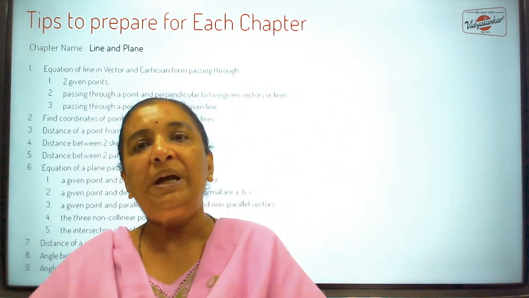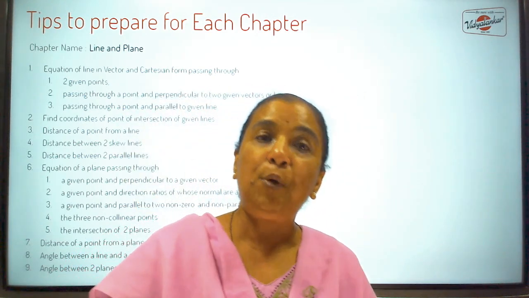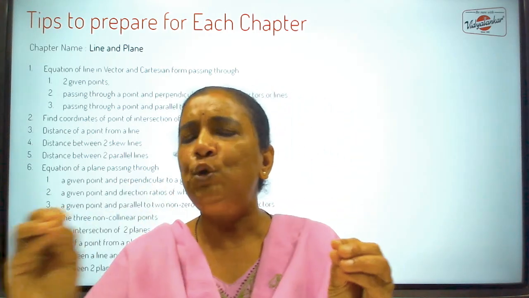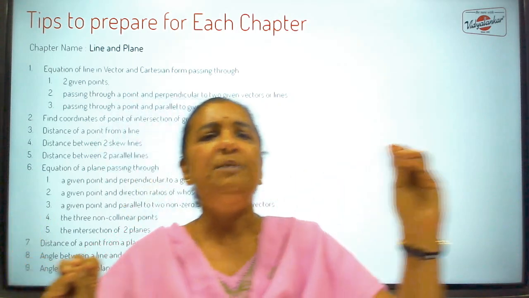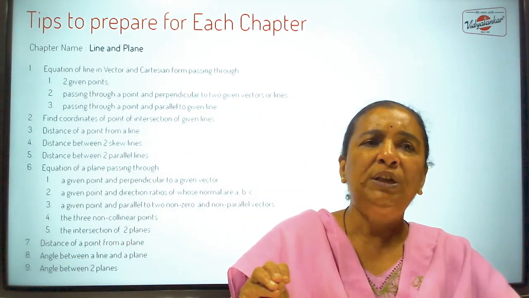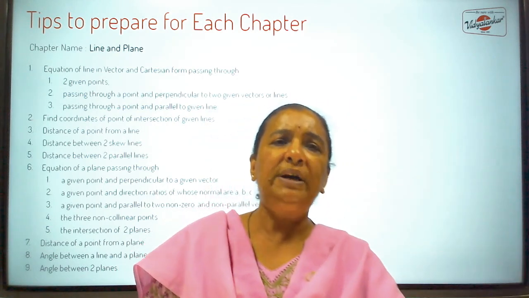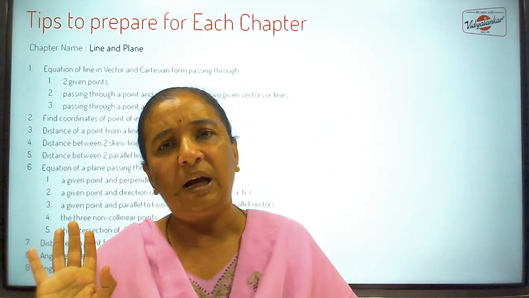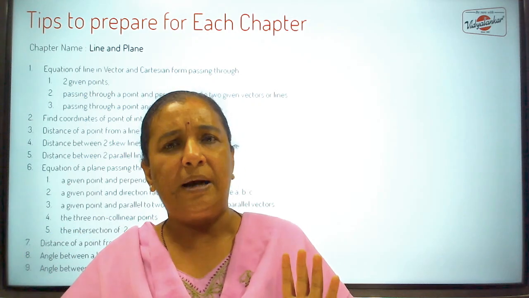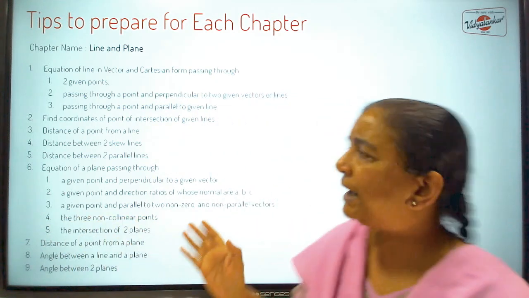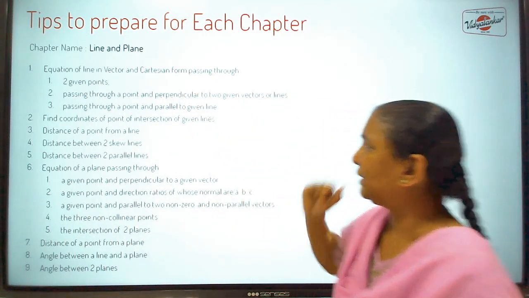And believe me, I have found in the board exam, they simply ask you line passes through this point, it is parallel to this line with these many direction ratios. Write the equation of line in coordinates form or in vector form. Such straight questions are asked. So if you know the basics about this equation of line, you can easily get 2 marks over there.